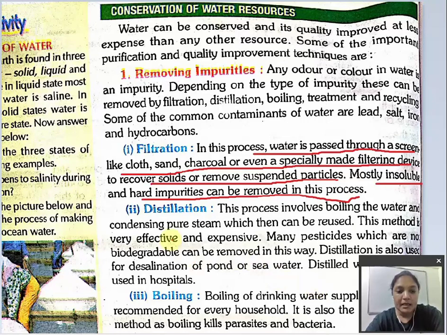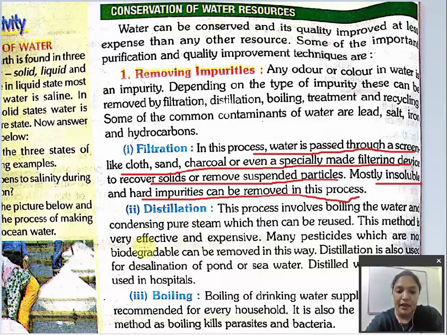Now, distillation. This process is a little expensive. This process involves boiling the water. First, what is done after filtration? After the water is filtered and hard impurities are removed from it, in the process of distillation, it is boiled. And then condensing pure steam. After the water is boiled, condensation comes out, right? Vapors come out. That vapor, when it cools down, becomes water.